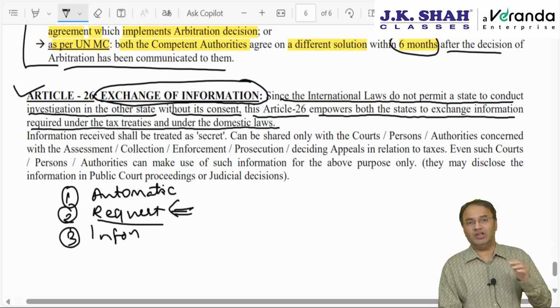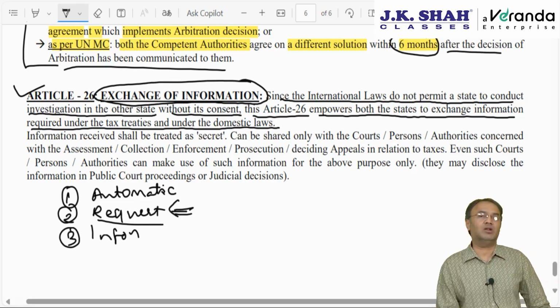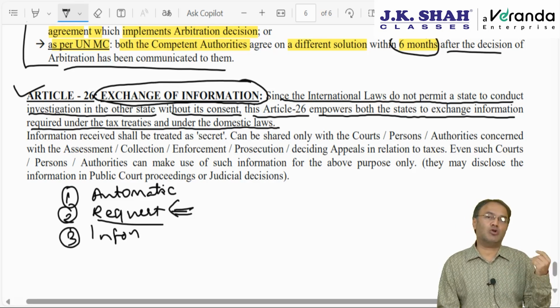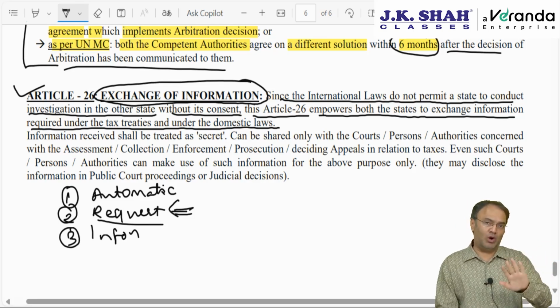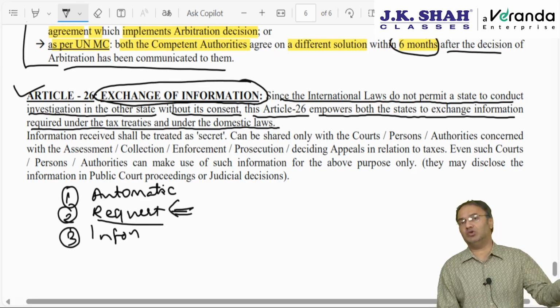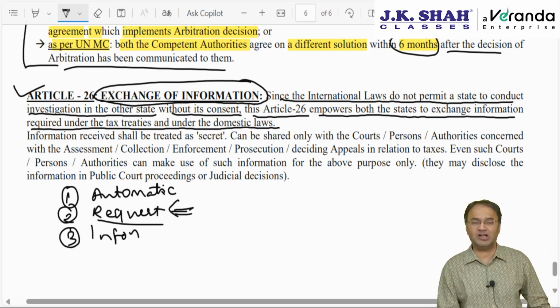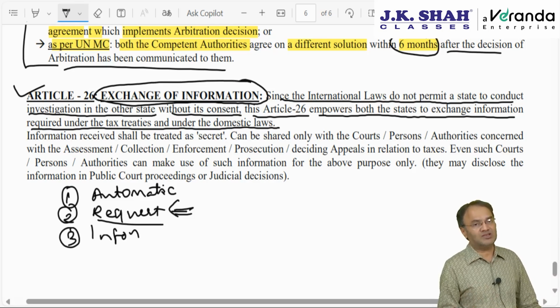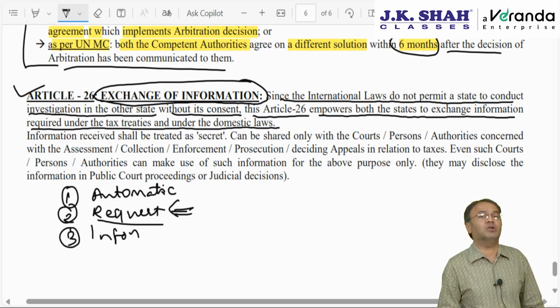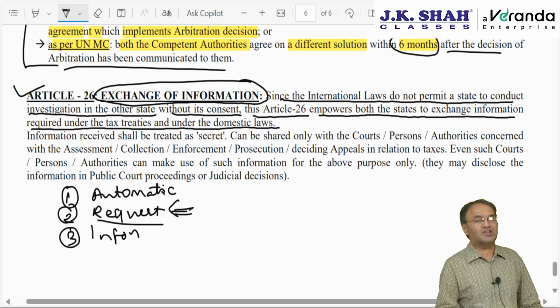If India needs information from the UK government, then Indian officers cannot go to the UK and start investigating. Of course, that will not be permissible. Otherwise, UK officers will also come to India and start investigating. That power cannot be given. So the UK government can request us that we need information about one person who has a bank account in your country. Please help us in furnishing information. Please help us in attaching the bank account, etc.